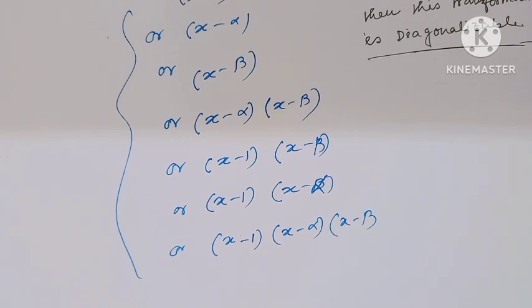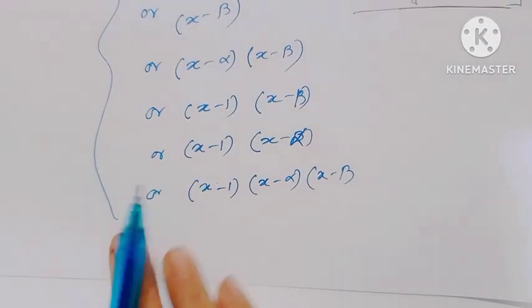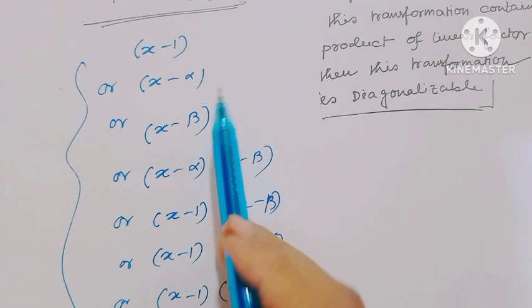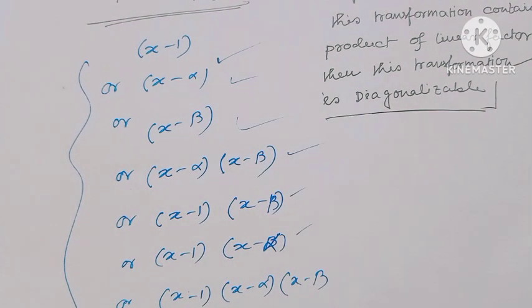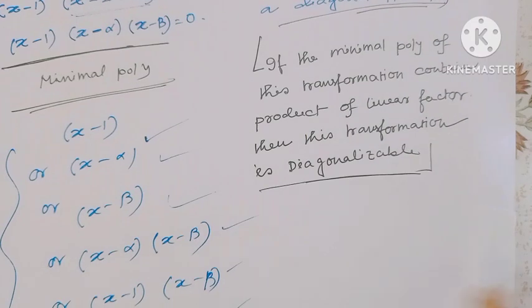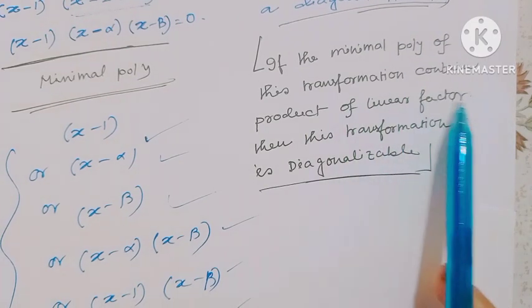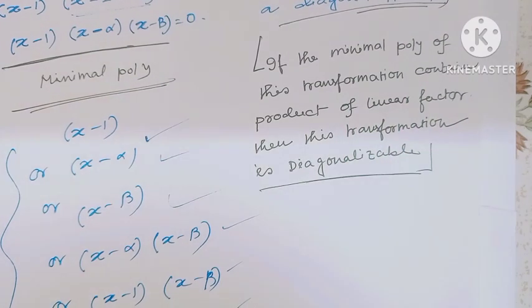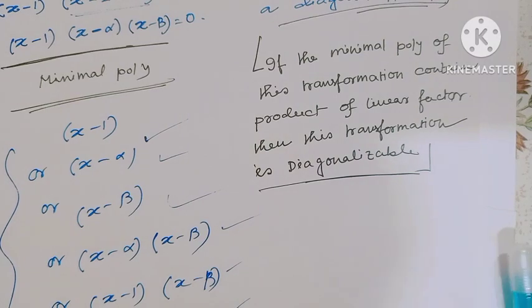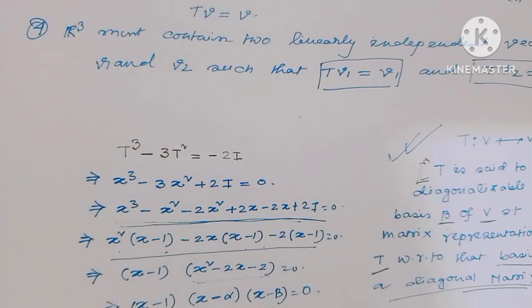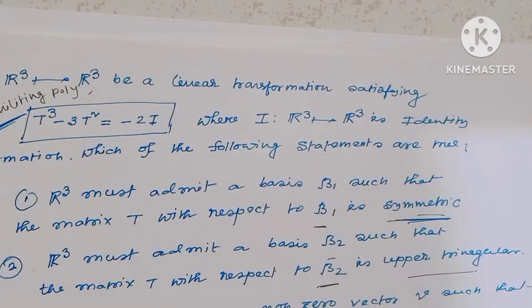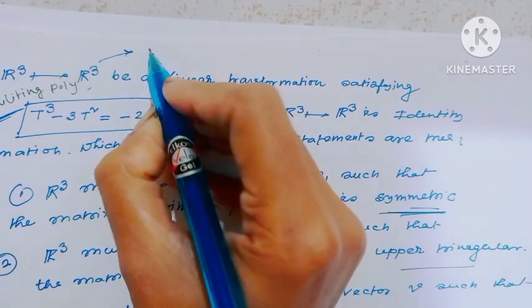So notice here all minimal polynomials are products of linear factors. So we can tell by these rules, since the minimal polynomial of this transformation contains product of linear factors, this transformation is always diagonalizable.